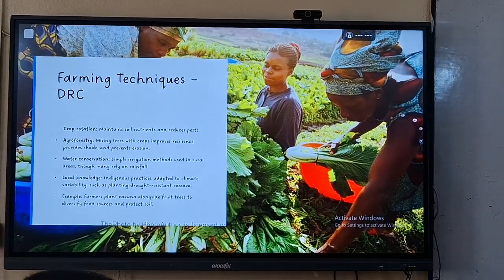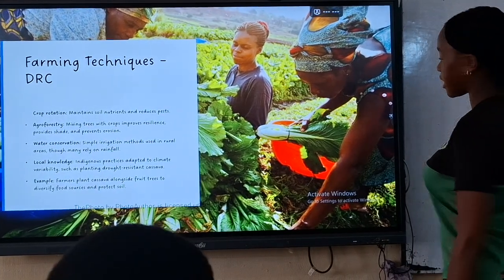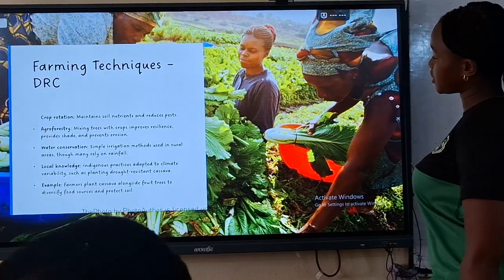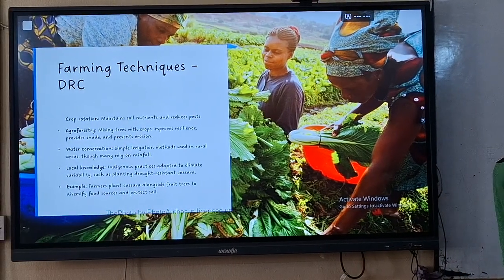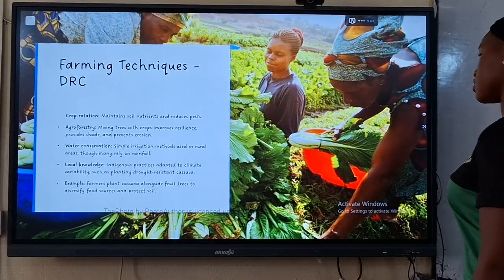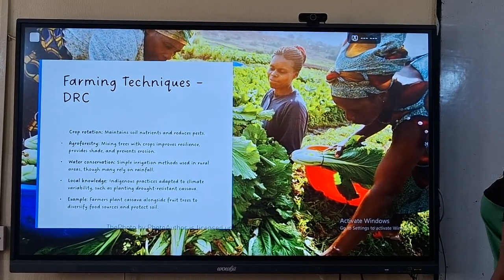Farming techniques in DRC. Crop rotation maintains soil nutrients and reduces pests. Agroforestry, mixing trees with crops, improves resilience, provides shade, and prevents erosion. Water conservation: simple irrigation methods are usually used in rural areas.